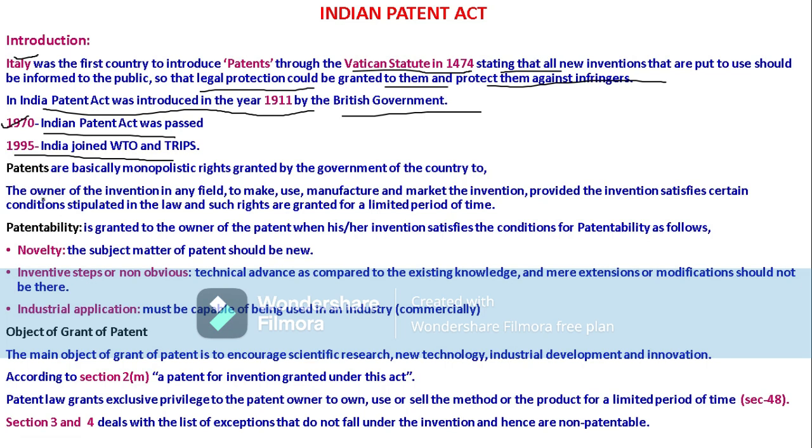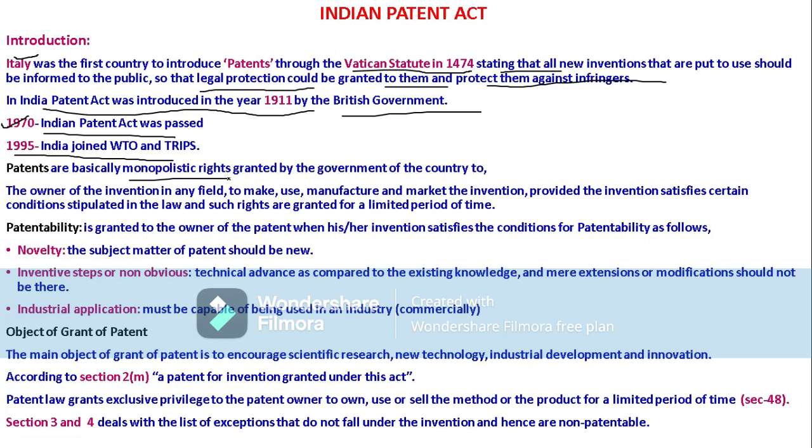Now, patents are basically monopolistic rights. Monopolistic rights means exclusive rights are given to the inventor. No other person has the right to sell, use or manufacture that invented product. That is an exclusive right given to that particular inventor.